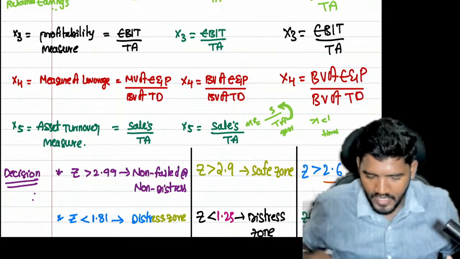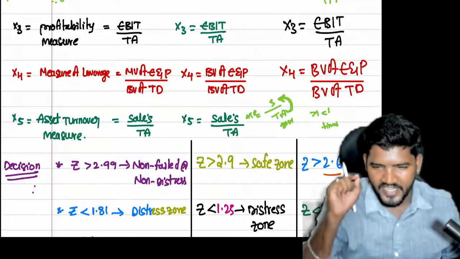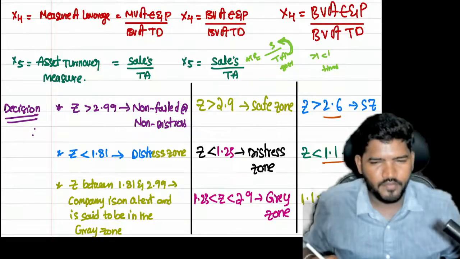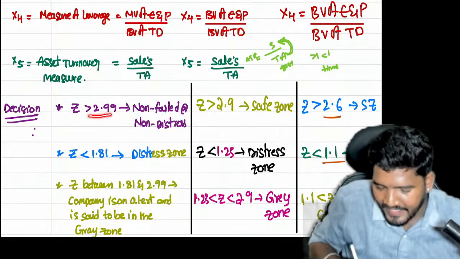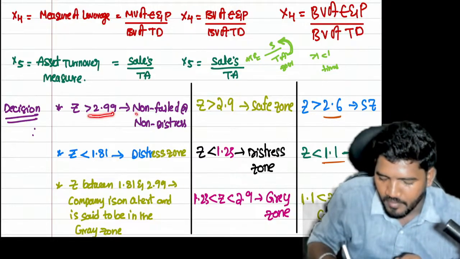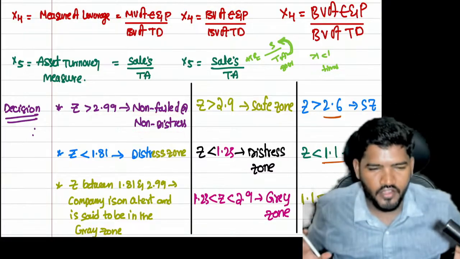Guys, clear? Now after calculating the Z score, you have to state the decision. When it comes to the decision, if your answer is greater than 2.99, your company is a non-failed company as well as a non-distressed company.